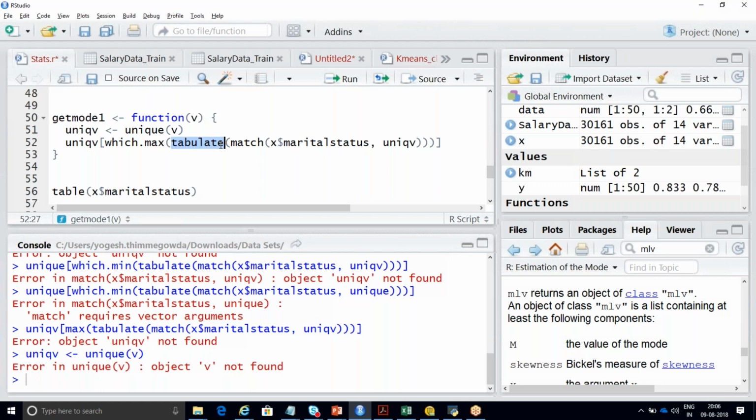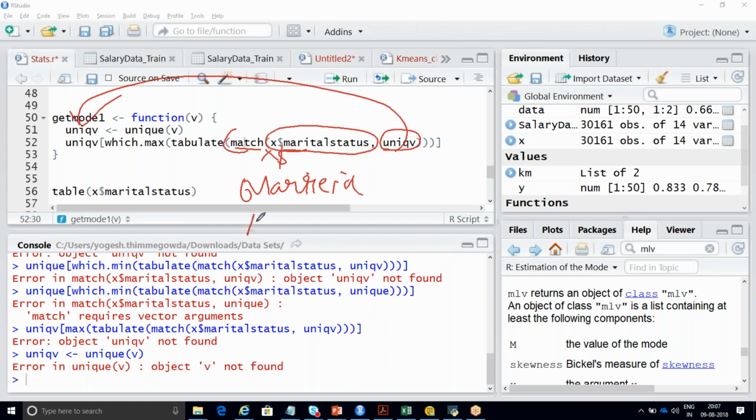Okay, now match this with X dollar marital status, comma unique v. In the sense it will take, for example, married, and it will check whether it is a part of your unique v. Now next one, never married, it will try to match with unique v. Is it a part of your unique v? But it also should match with respect to which dot max. This is your outer condition. Then it will try to calculate which is having max function.